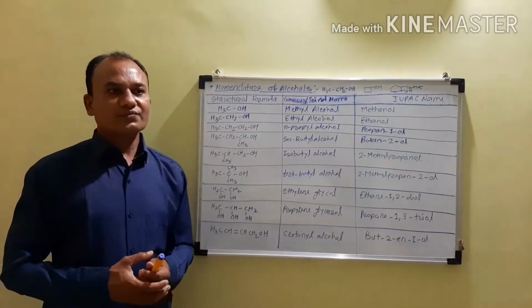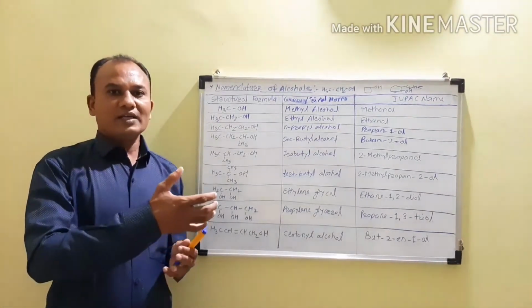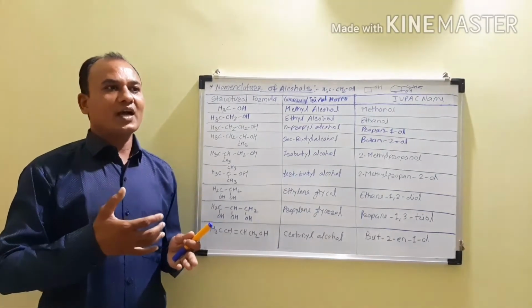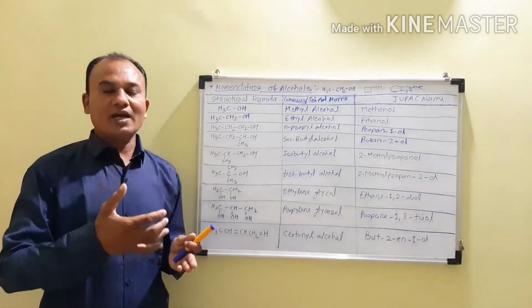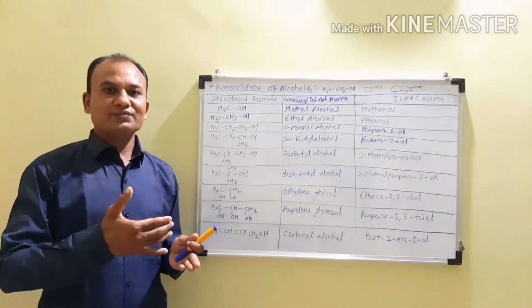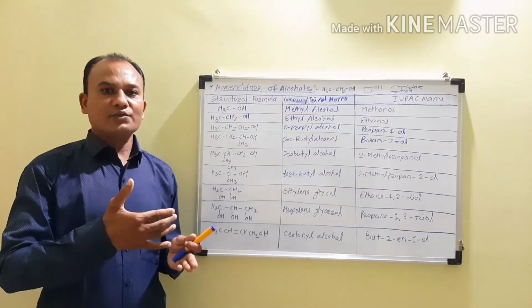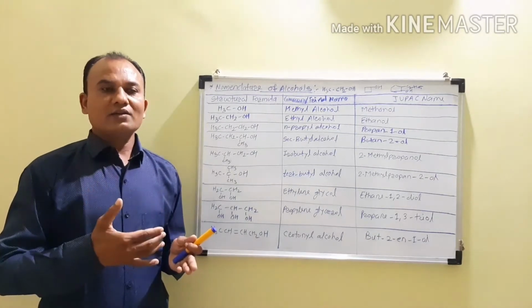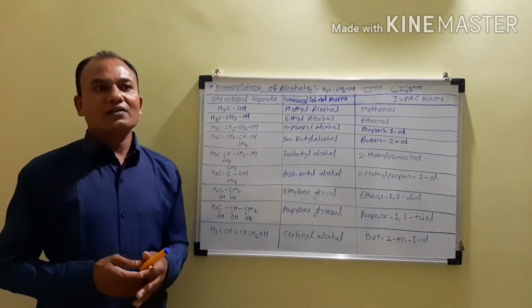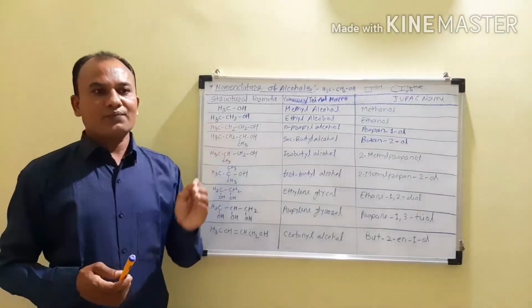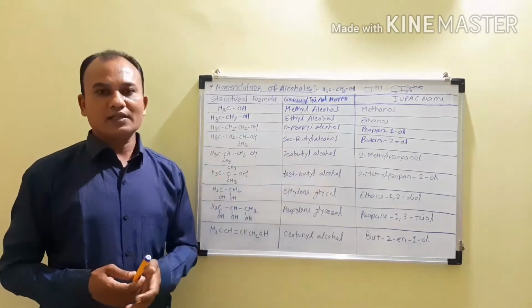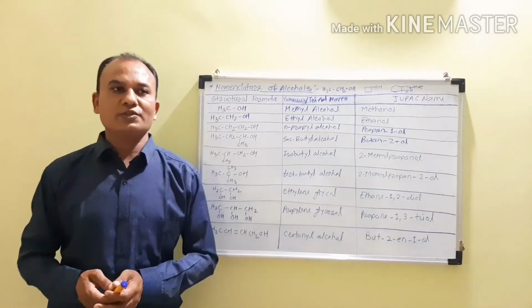It means before writing the alcohol we are writing the name of the alkyl group, and in higher alkyl groups there will be prefixes such as secondary, tertiary or iso or an. After giving the prefixes we are writing the name of the alkyl group, and then we are writing the alcohol. So that is the common name system.